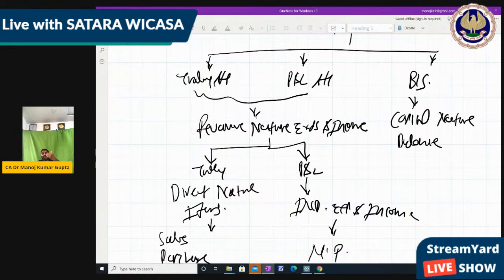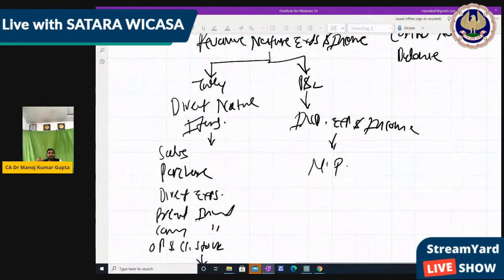Okay. Now, in the trading and P&L account, there are direct items and indirect nature items. So direct nature items will come in the trading account, which gives the gross profit, like sale, purchase, opening stock, direct expenses, carriage inward, or any royalty.